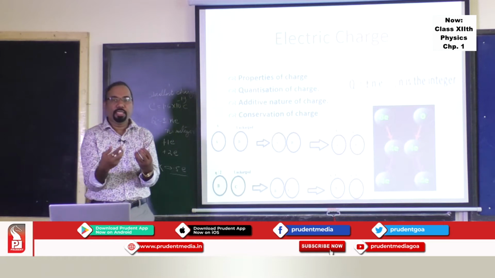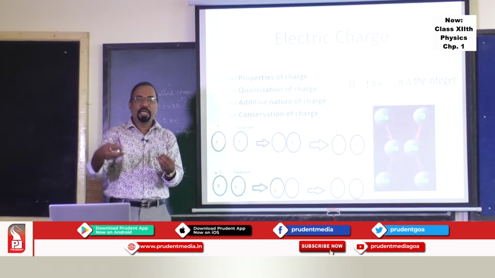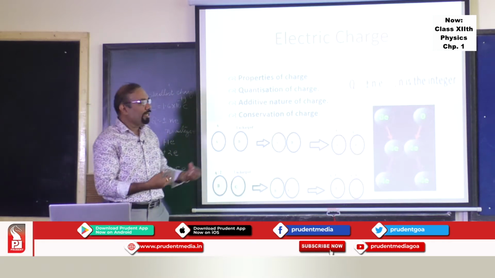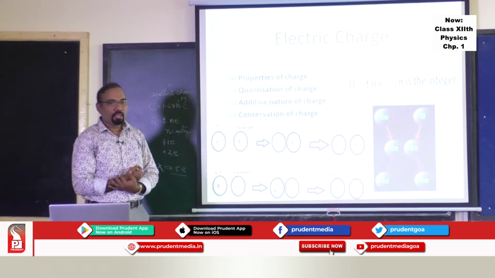Then, the second property is the additive nature of charge. Charge is additive in nature. One body I can imagine made up of many smaller charges. So charge is additive in nature. That you understand under the property called additive nature of charge.